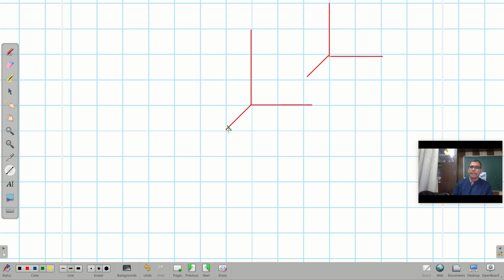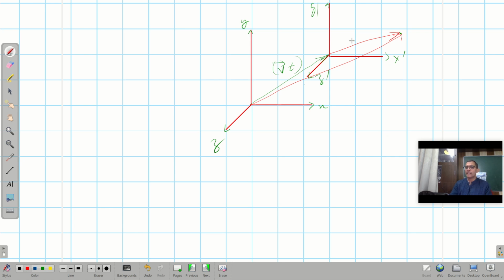Say this is the x-axis, this is the y-axis, and this is the z-axis, and say this frame of reference is moving along this direction with a velocity v. Initially both frames of reference are at the same point, and it will travel this distance vt, and say this is the x prime, y prime and z prime frame. The particle will be somewhere here. When the particle is seen from this point, it was like this, and when it is seen from this frame of reference, it is like this.